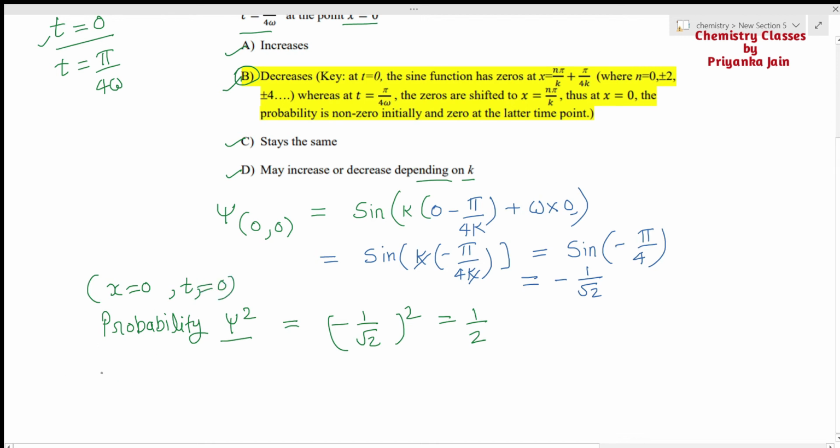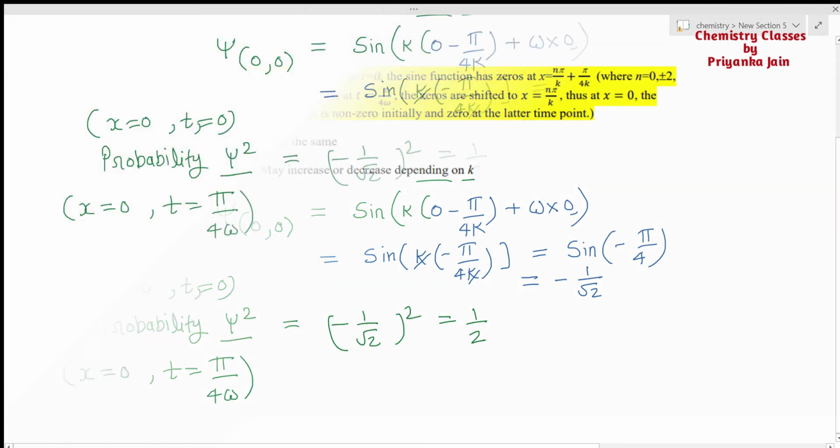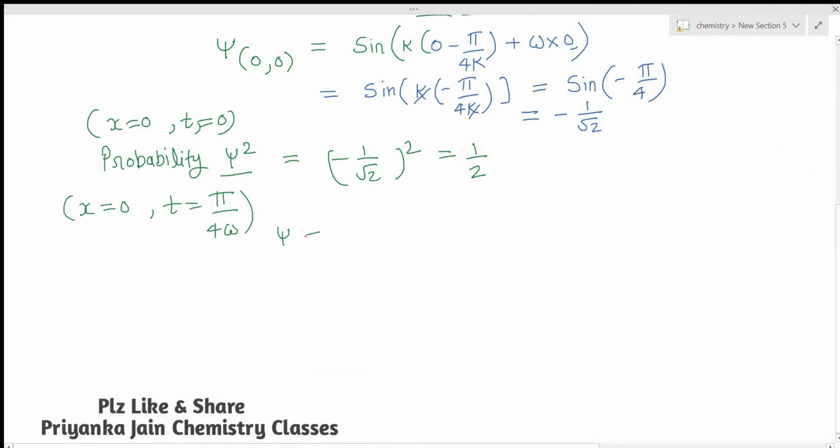Okay, now we have to see the second condition when x is equal to 0 and t is equal to pi upon 4 omega. So you can write here psi will be equal to sine. Then again write down here k, and here x will be equal to 0, minus pi by 4k, plus you have to put here the value of t.